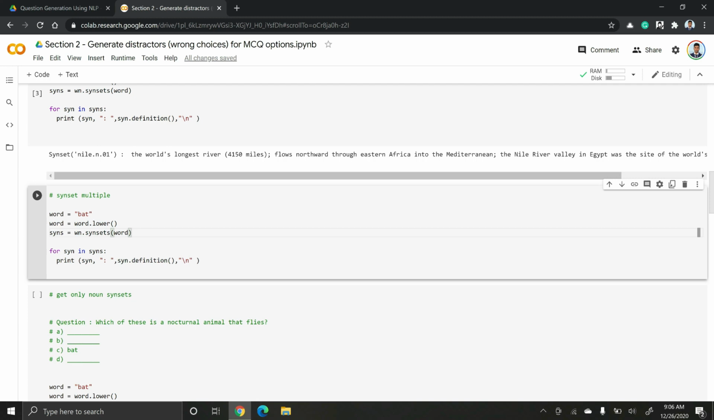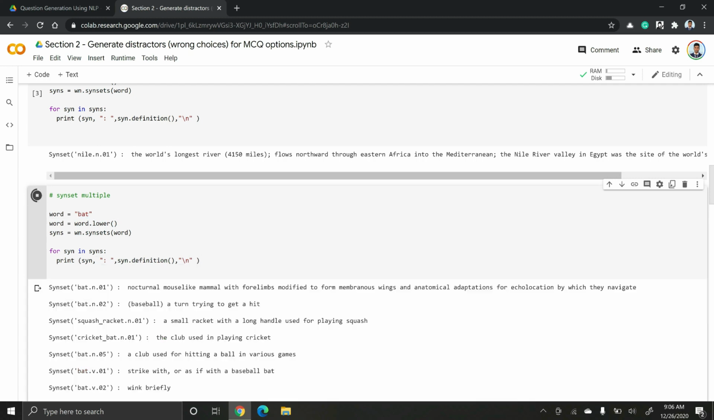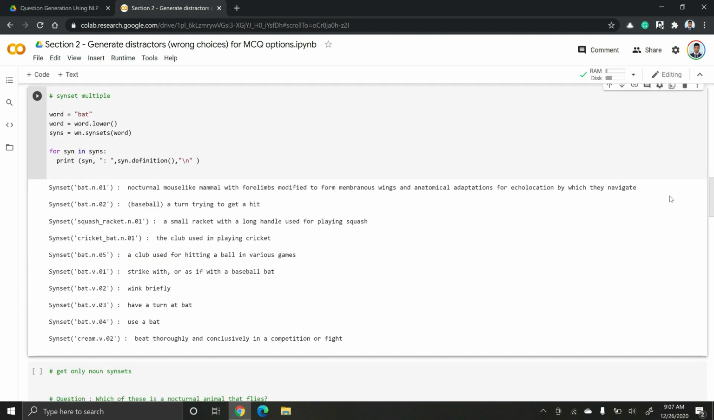Now let's move on to the next section. In this section, we will give the word bat and do the same thing again, where we extract all the synsets. Interestingly, we will see quite a lot of synsets here. Unlike Nile, bat has many different meanings depending on the context it is used in. One context could be referring to bat, the mammal that flies in the night, the second meaning could be a baseball bat, and another could be a cricket bat.